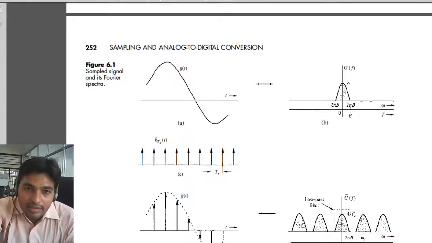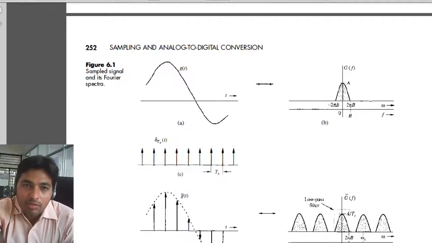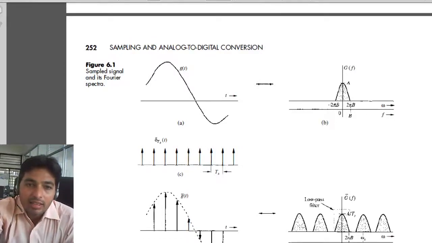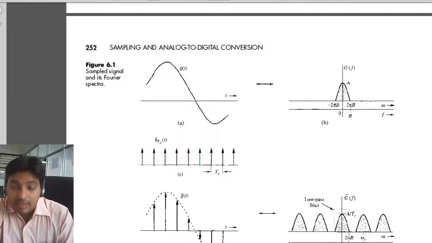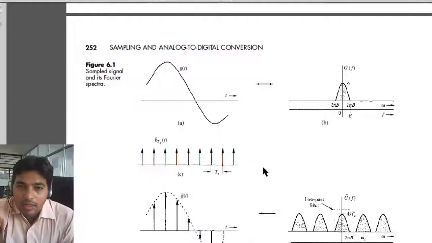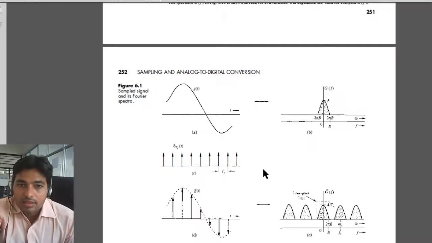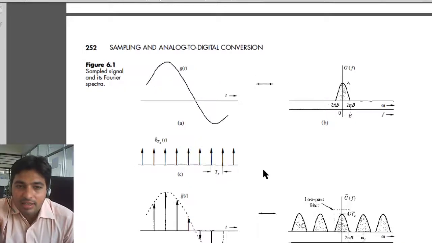So let us take this amplitude, when the signal is multiplied with the impulse at this location. It will have an amplitude equal to this one. Whatever the amplitude of your information signal, that amplitude will be retained at the discrete level. So you can see the discretized signal will look like this. This will be our discretized signal.